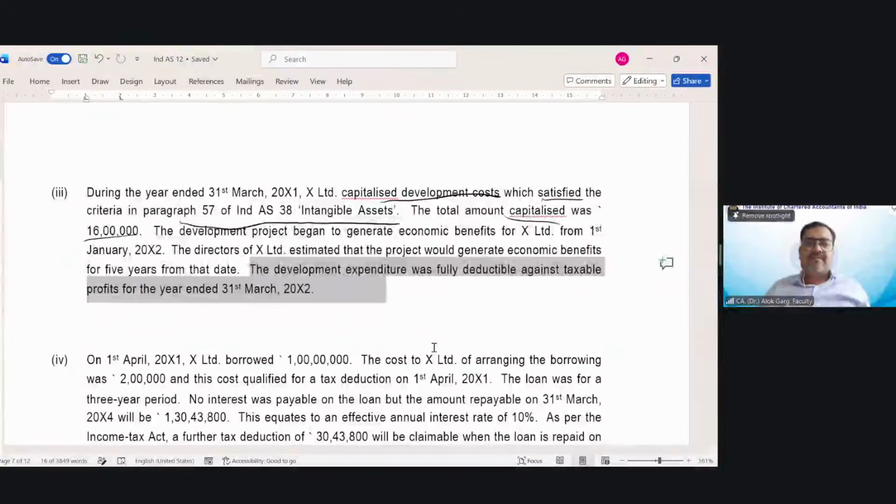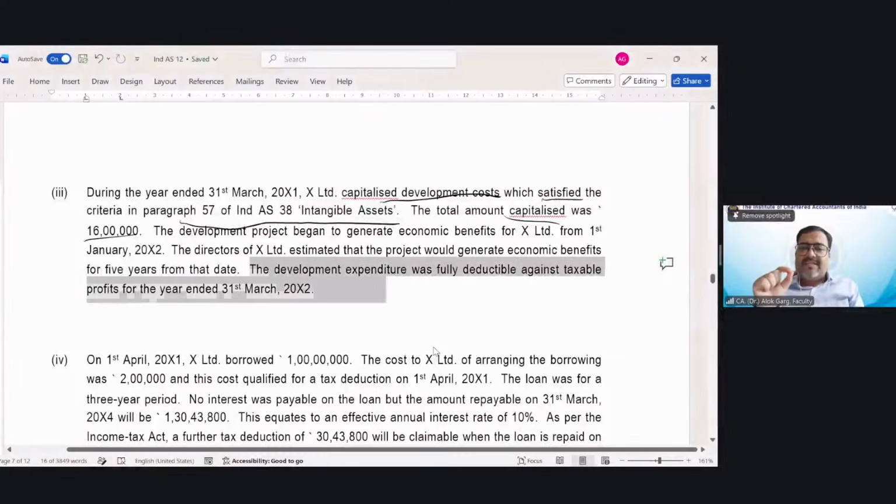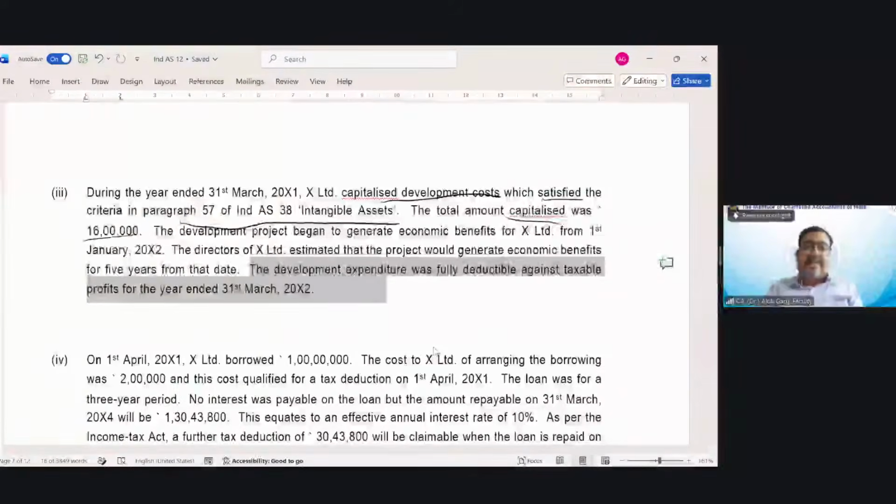So friends, the total amount capitalized was 16 lakh rupee, and this development started economic benefit from 1st January 20x2. And the director of X Limited estimated the project would generate economic benefit for 5 years from that date. The development expenditure was fully deductible against taxable profit for the year ended 31st March 20x2.